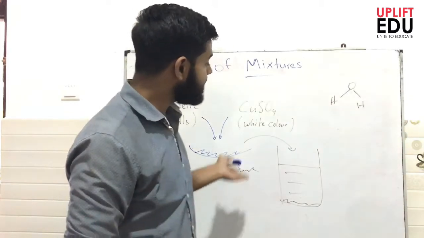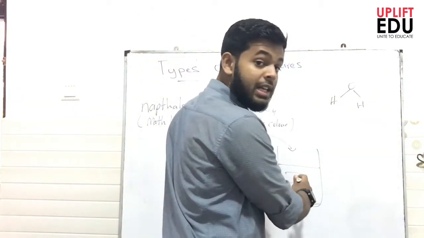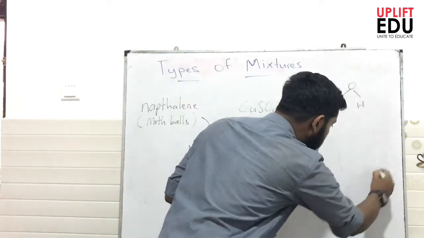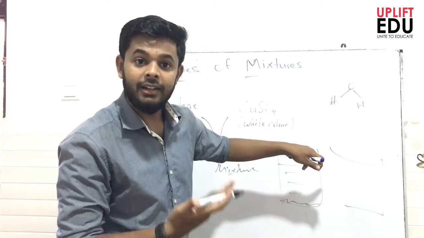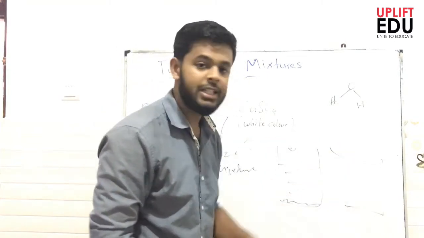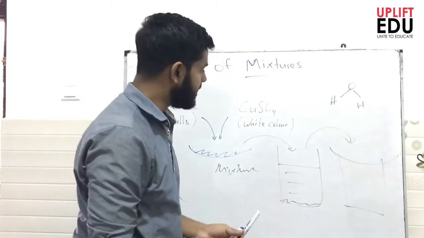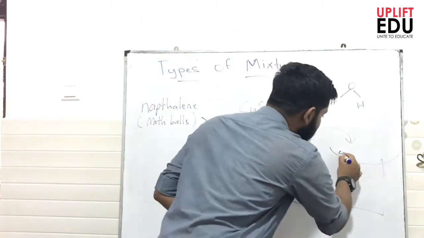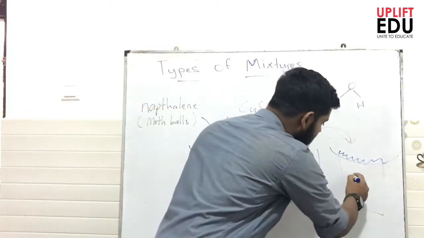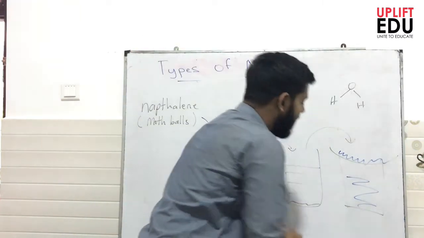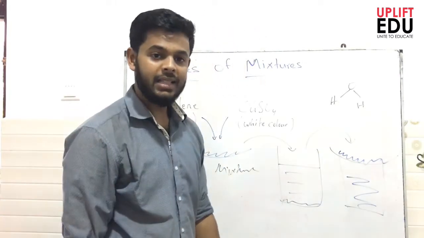Now I can even separate this using filter paper. Let's say I transfer the entire mixture into another beaker, placing a filter paper on top of it. When I pour, I observe white powder remaining on top and a blue aqueous filtrate collecting in the next beaker.